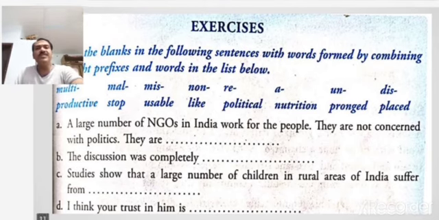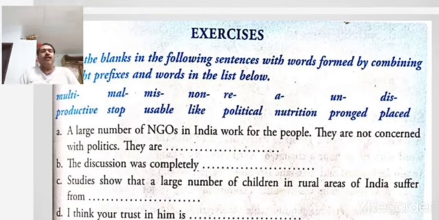What are the prefixes that are listed? Multi, mal, miss, non, re, a, un, dis. And in the next line the words are given: productive, stop, usable, like, political, nutrition, pronged, placed.